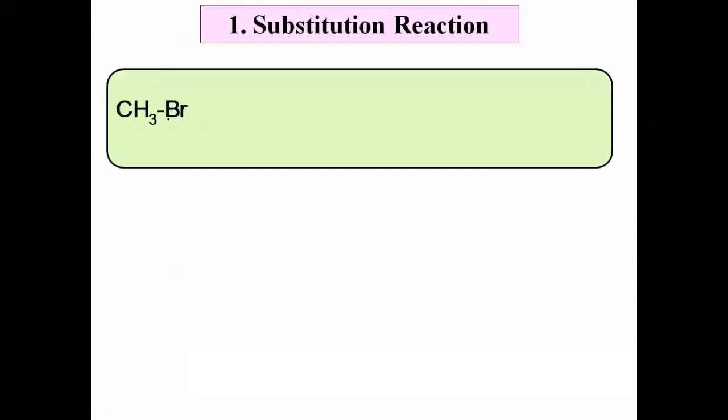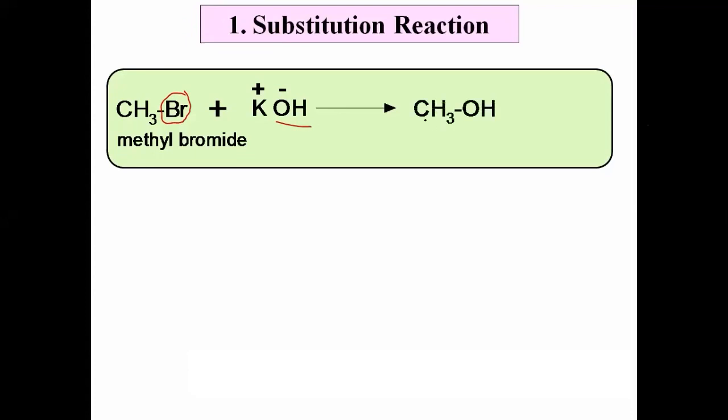This is CH3Br, methyl bromide, an example of an organic compound. When it reacts with aqueous KOH, potassium hydroxide, the bromine from the methyl bromide is replaced by OH and we get methyl alcohol. The bromine and the potassium form KBr. This is the byproduct KBr, while the main product is methyl alcohol. Thus methyl bromide on reaction with potassium hydroxide gives methyl alcohol and KBr.